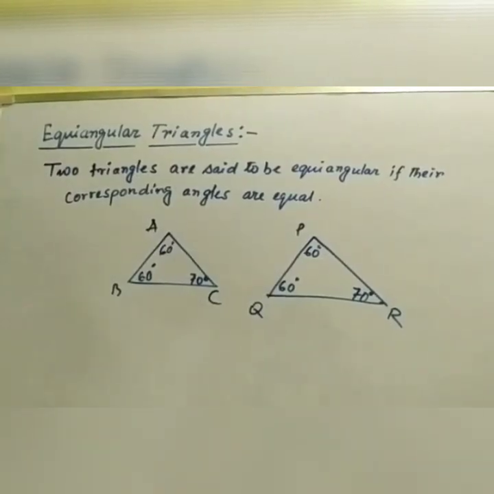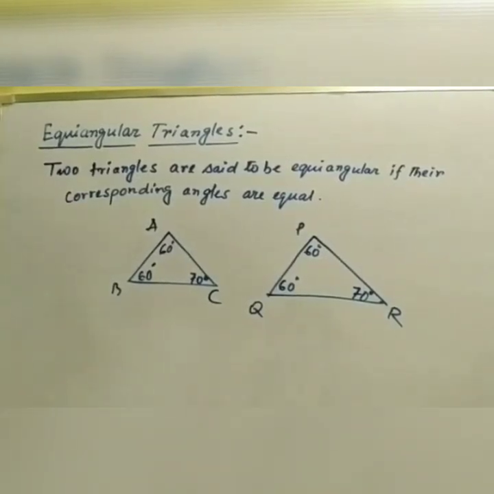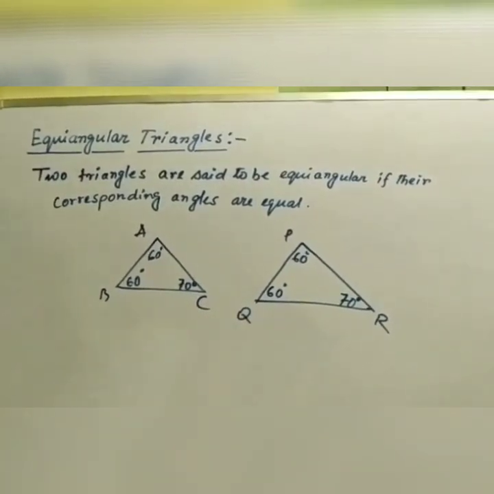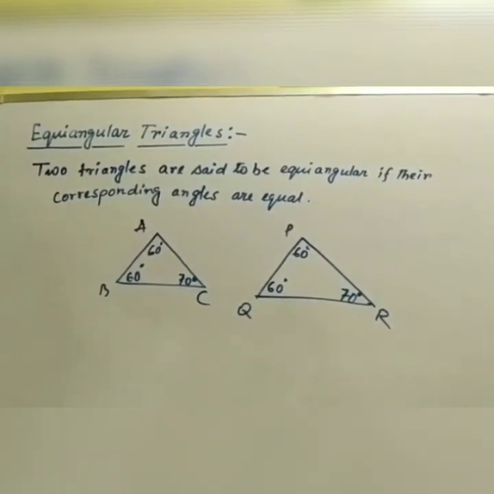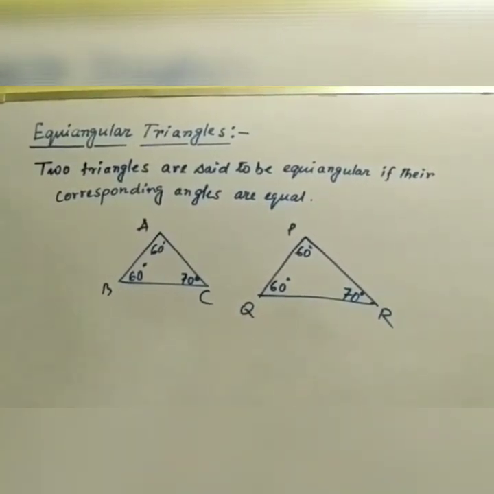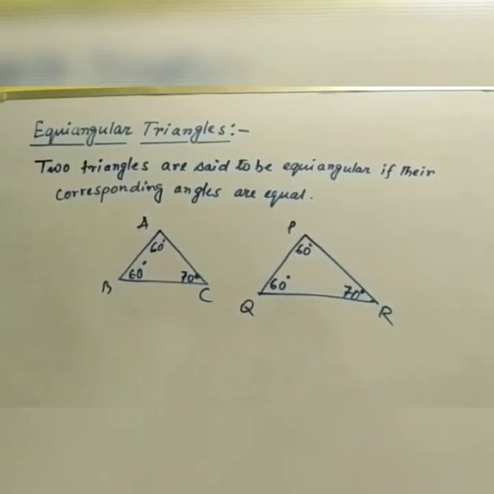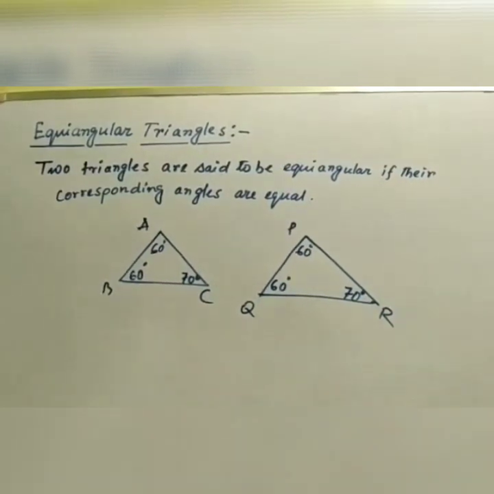Now let us learn about the equiangular triangles. So this is the definition. Two triangles are said to be equiangular if their corresponding angles are equal. If the corresponding angles of two triangles are equal, then they are called equiangular triangles.